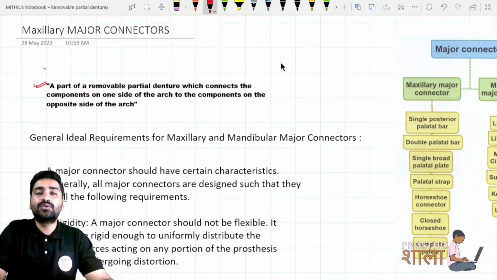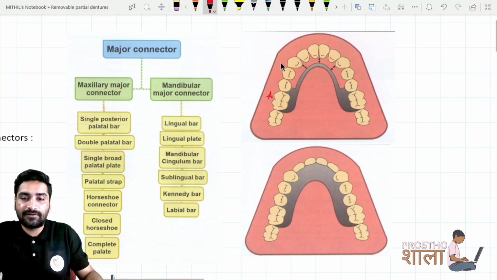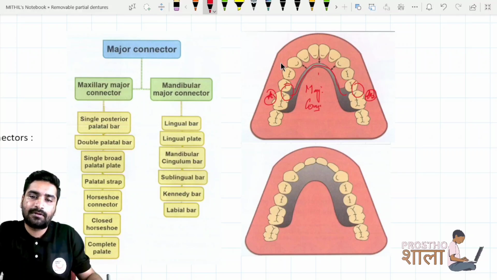So if you want to see the diagram over here, suppose this is one side of the arch, this is another side of the arch, here is the midline. So all the components of this side and this side are connected through this metal bar, and that is called your major connector.